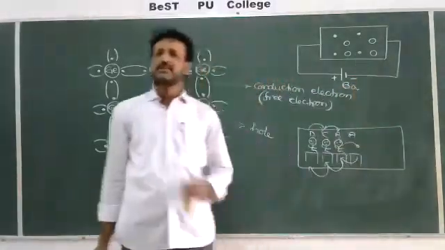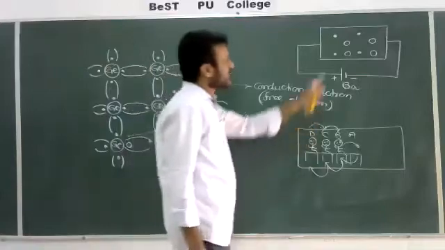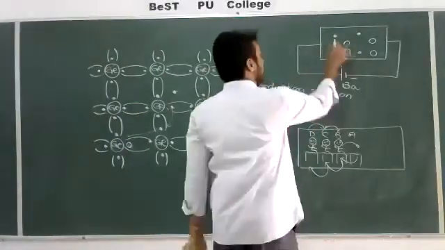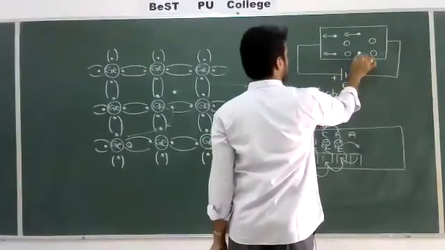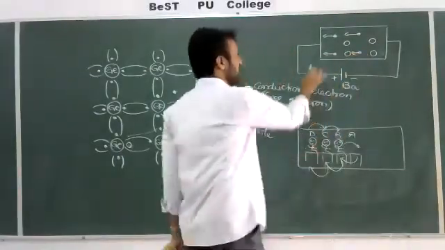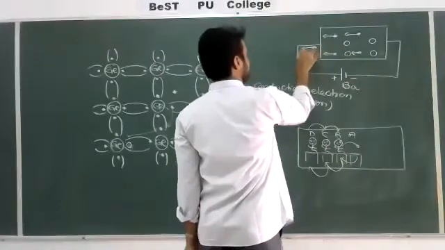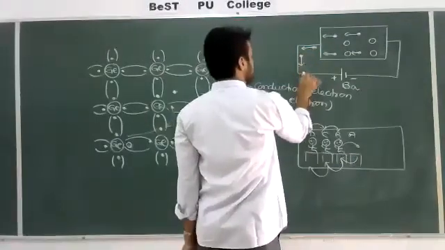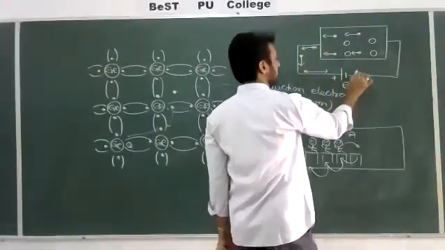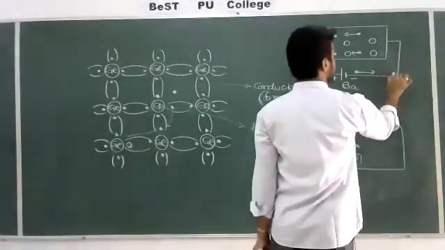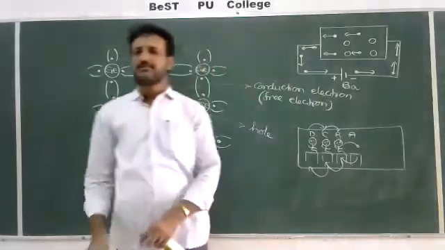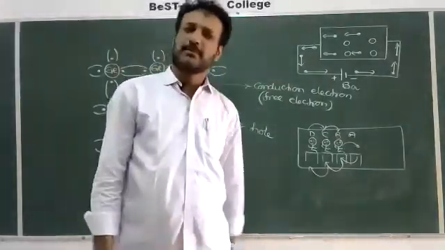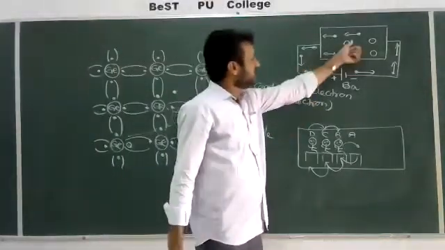Whenever you apply a potential difference, all these electrons, having negative charge, are attracted by the positive terminal of the battery, and all the electrons move to the left side like this, correct? These electrons move along this path, which causes some electric current also. So electrons always move from lower to higher potential, meaning they move towards the positive terminal of the battery.